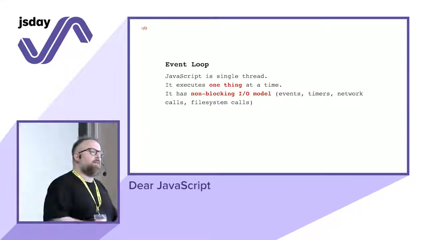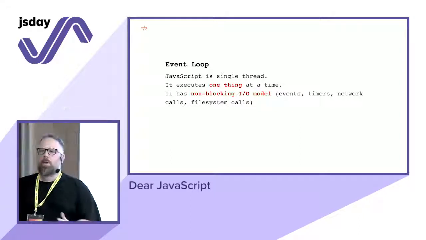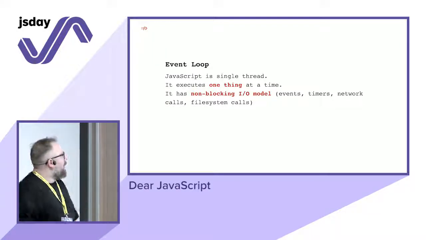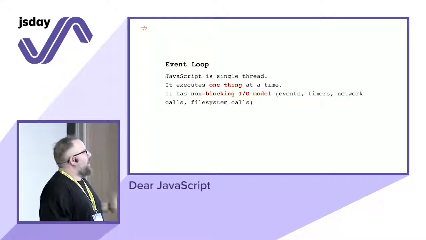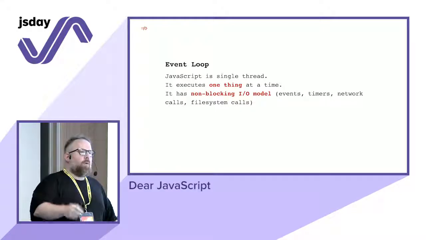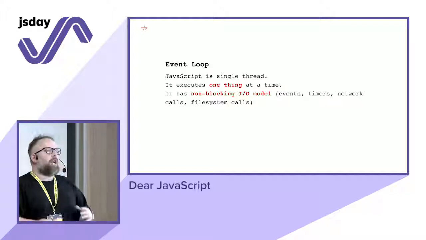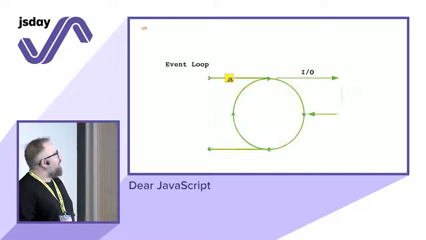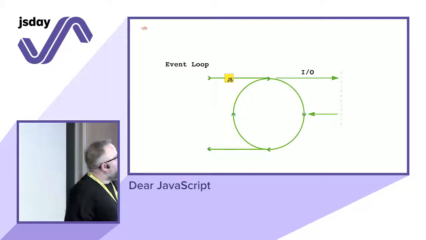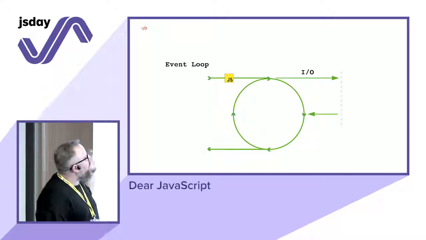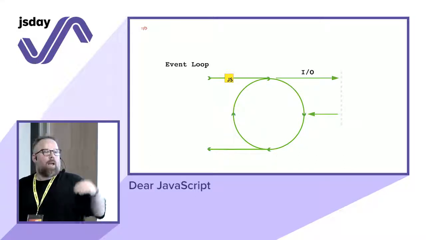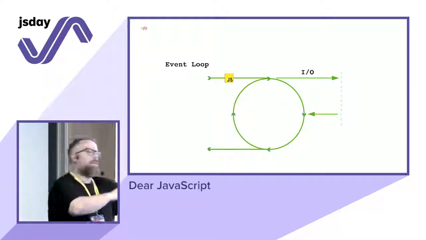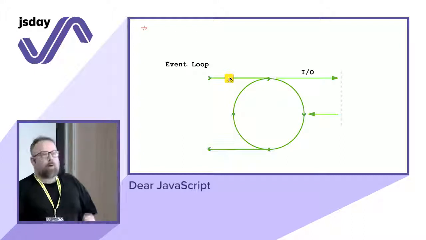And another thing that I was always told since the beginning: hey, JavaScript is so cool because it's non-blocking. Yeah, it's non-blocking when I/O is involved. So what do you mean by I/O? Events, timers, network calls, Ajax calls, the database, all the things that are not CPU intensive. Something that you can delegate. Probably this is better than before, right? When you have something that needs to be executed externally, some I/O calls, JavaScript delegates: hey, do that for me. I don't know who you are. Go for it. But we can still block.